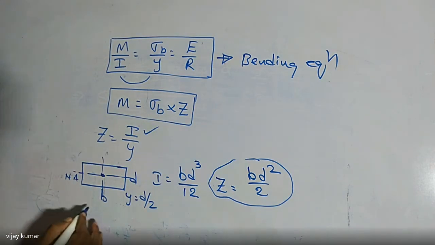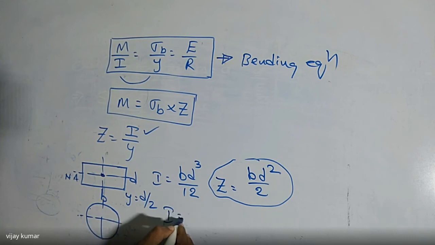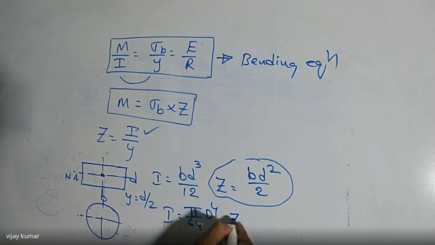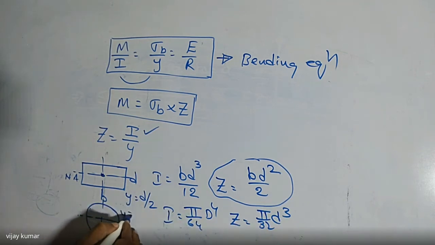Similarly, if you take a circular section, the I value for a circular section is pi by 64 into d power 4. And the Z value is pi by 32 times d power 3, dividing by Y, where Y is d by 2, half of the section.